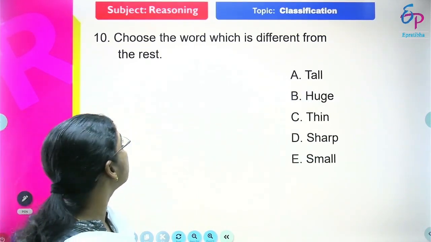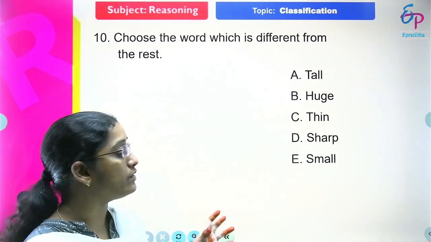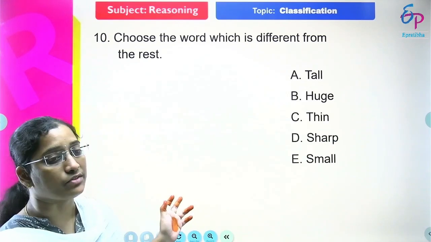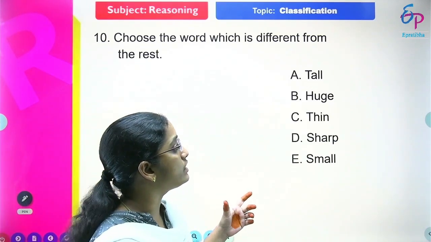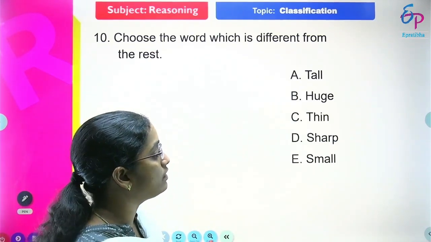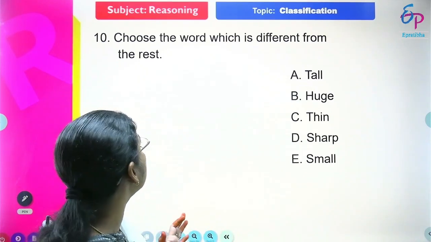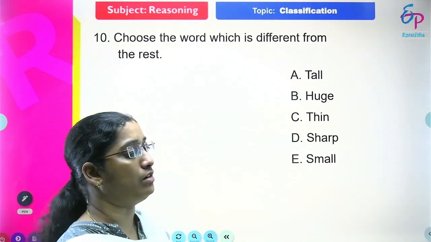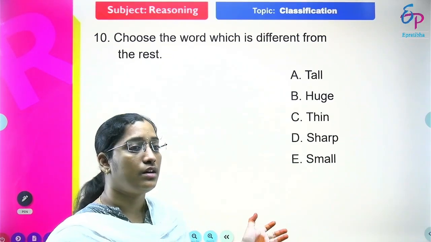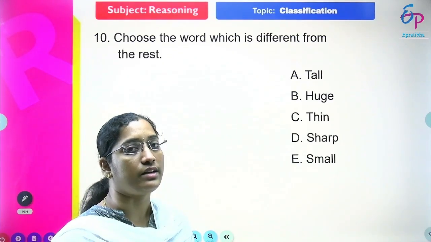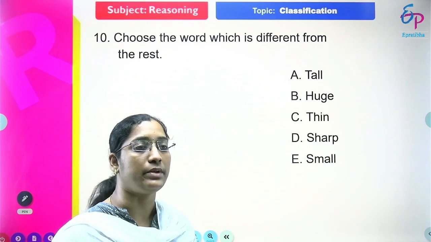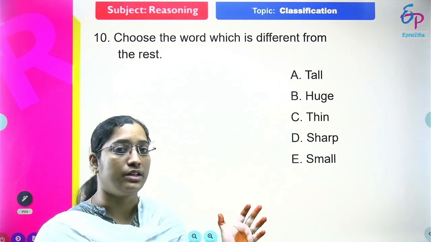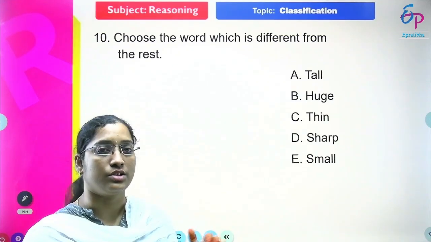The next one. Choose the word which is different from the rest. They are giving 5 options, and out of the given 5 options, we need to find the different one, friends. Here the first one is tall, second huge, thin, sharp, small. Which one is the different one? Tall means height indication, right? For example, if you want to decide the height of any person, definitely we use tall or short.